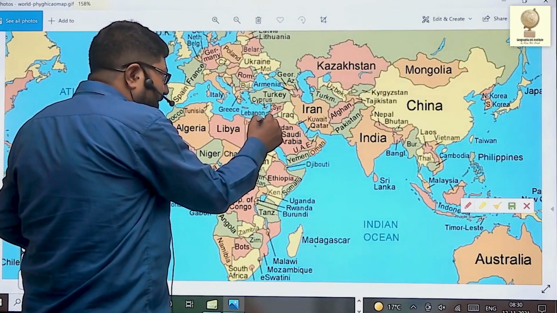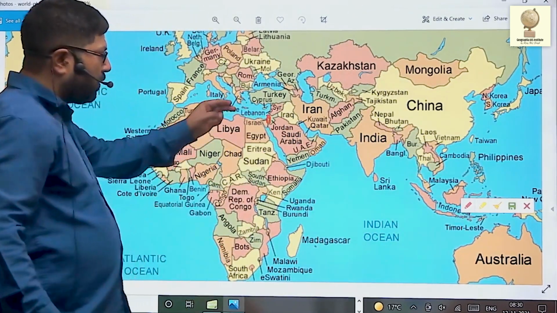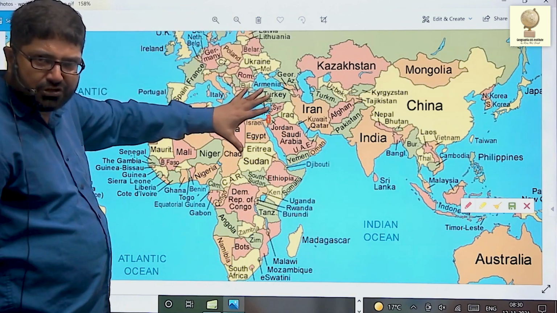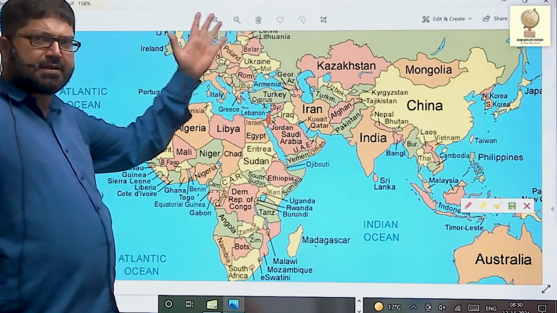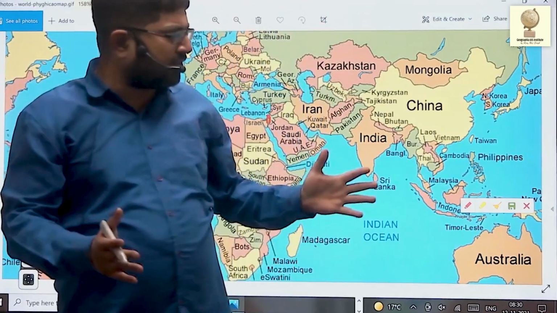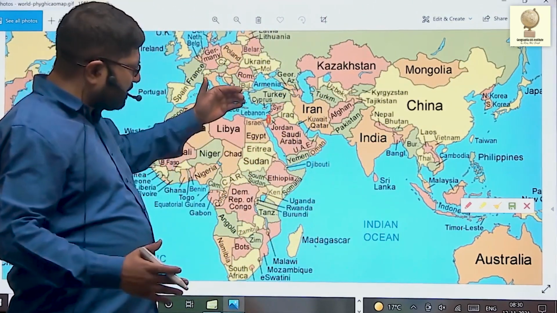The Rift Valley starts from Lake Hulla, then Sea of Galilee, from where Jordan River originates. This Jordan River falls into Dead Sea. We'll discuss Israel; I will draw a huge map of Palestine and Israel, where we'll discuss all these issues going on. As of now, you just understand.